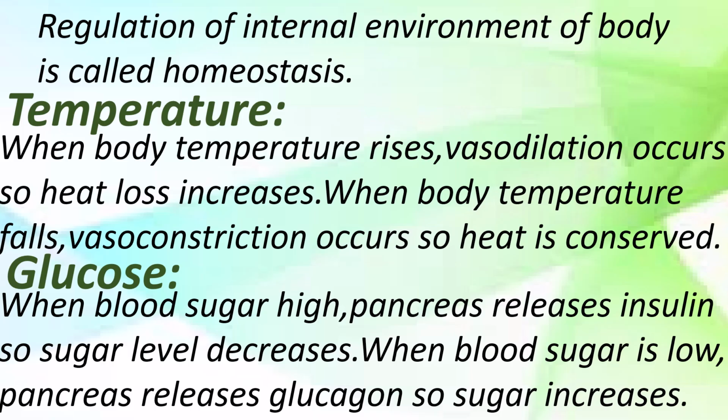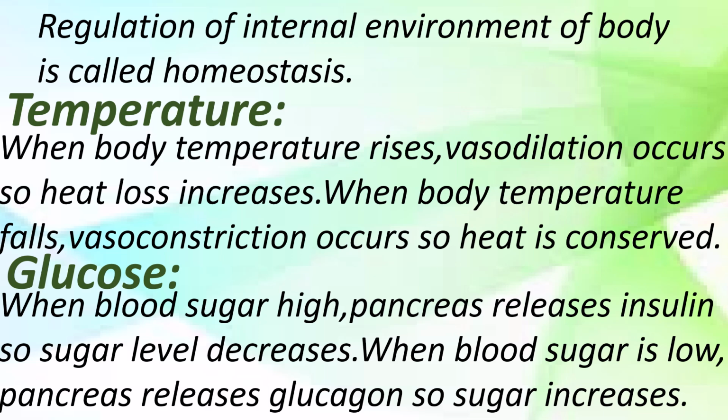During the summer season, the body temperature rises. This rise in temperature is detected by the hypothalamus located in our brain. The hypothalamus sends signals to blood vessels to dilate. Vasodilation occurs, more sweating occurs, so heat loss increases during sweating. So, in this way, heat loss increases and the temperature of the human body drops again and becomes normal, 37 degrees centigrade or 98.6 Fahrenheit.